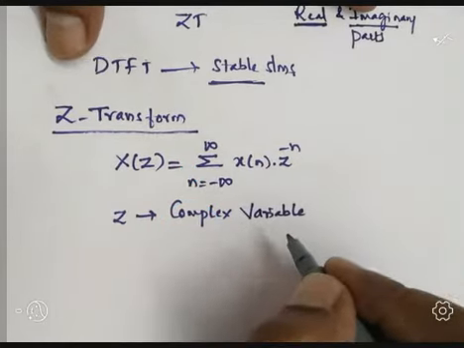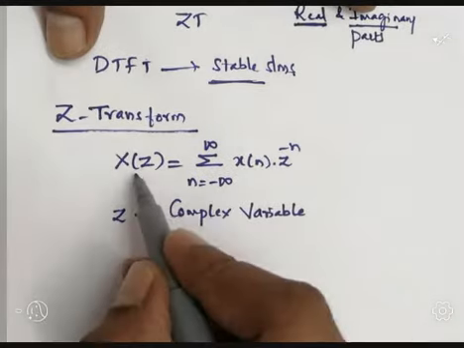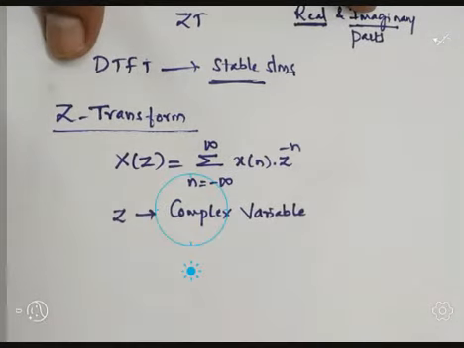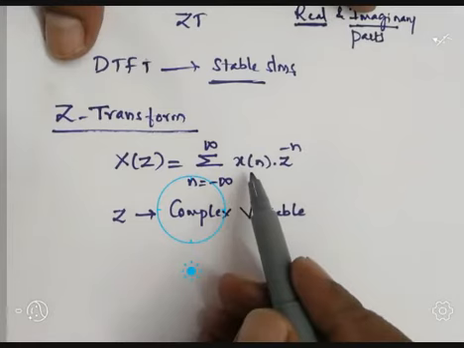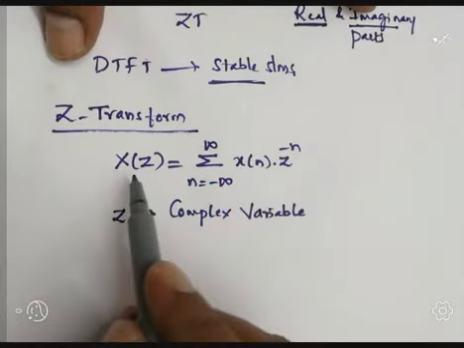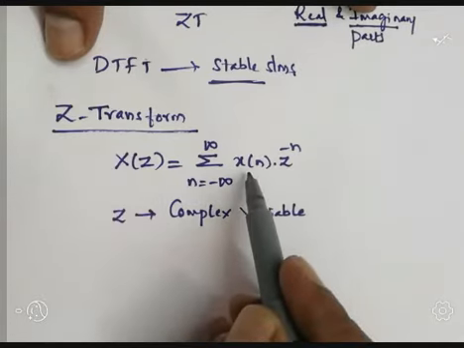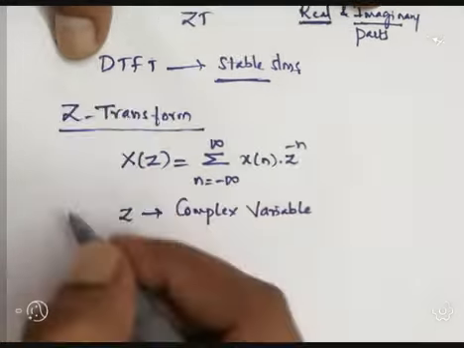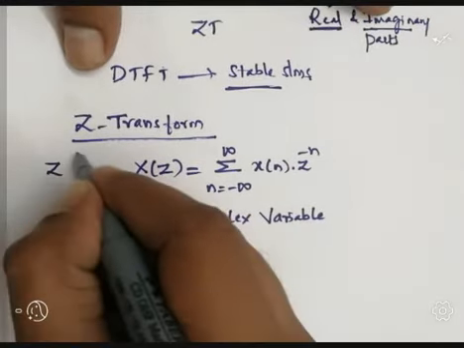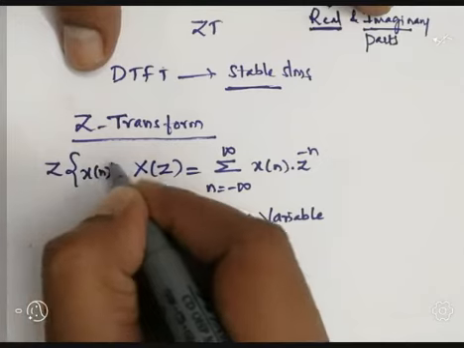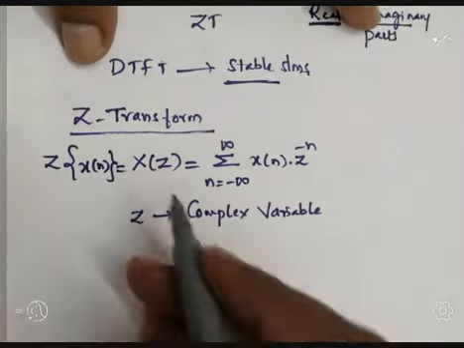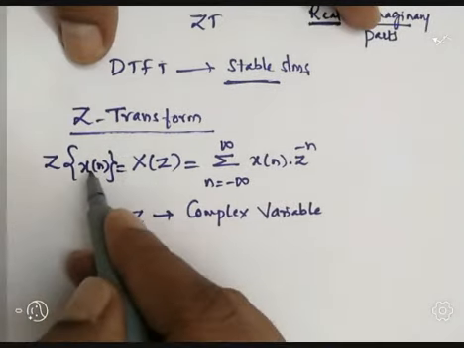So X(z) is the representation for the Z transform of x(n). From this equation we can say that X(z) is the representation for the Z transform of the given sequence x(n). It can also be represented like this: Z transform of x(n). X(z) means nothing but the Z transform of x(n).